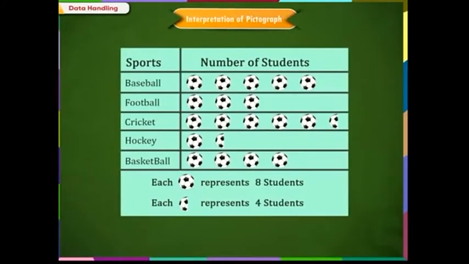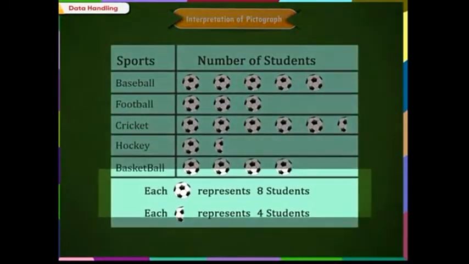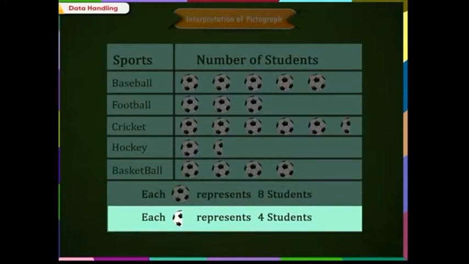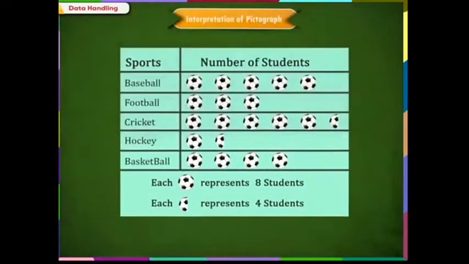In a school, the choice of sports of grade 3 students was recorded and represented in this pictograph. Look carefully, each picture represents 8 students, which means each picture in this pictograph represents 8 students instead of just one. Also, look at this half picture. This picture represents half of 8 students, that is 4 students. Now, let us find out the answer to each question.